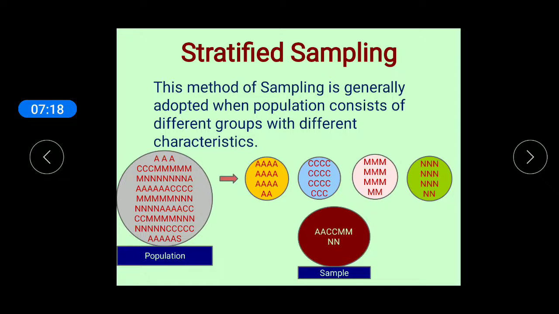But there are some demerits of that method also. In this method, only when there is complete knowledge about the diverse characteristics of the population can the investigator use that method. But if he has no knowledge about the different characteristics of the units of the population, then it is useless for the investigator.